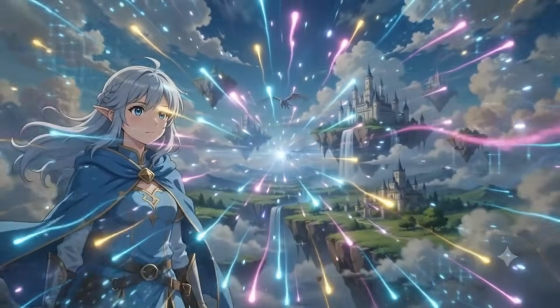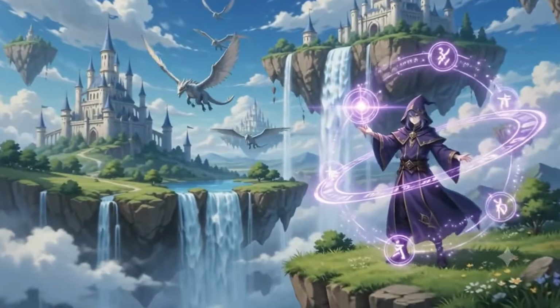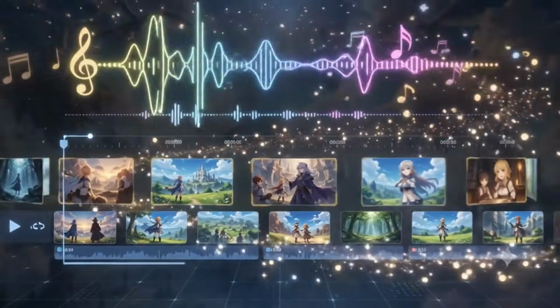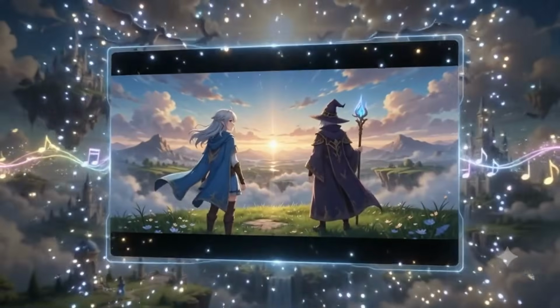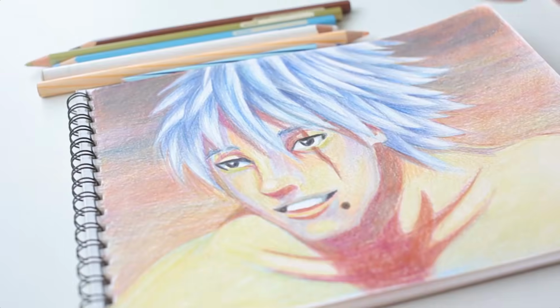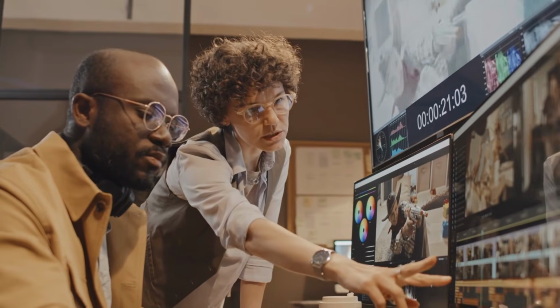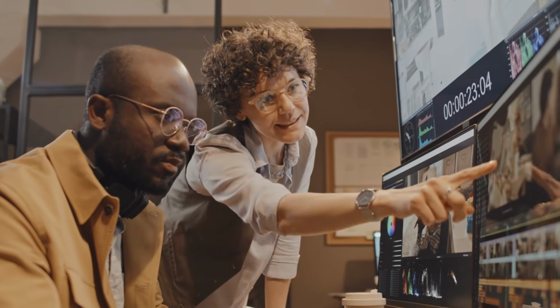Do you believe a fantasy anime video like this can be created in just a few minutes with AI? From anime characters and magical worlds to breathtaking fantasy kingdoms, AI can create all of this from just a simple idea. And the best part is, you don't need to know how to draw anime, create every scene yourself, or have any professional video editing experience.